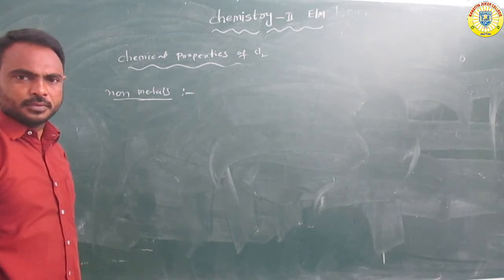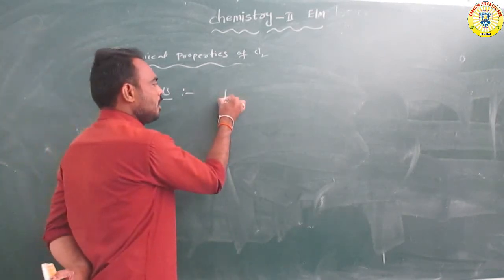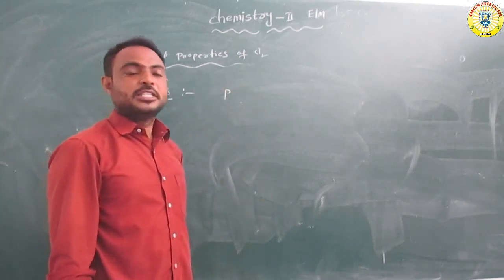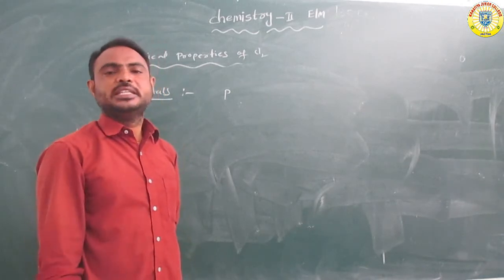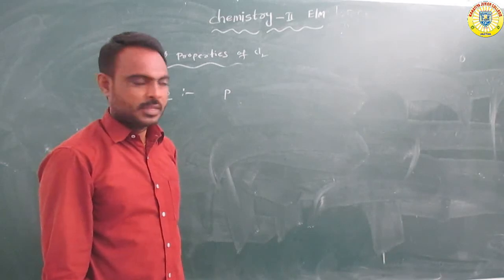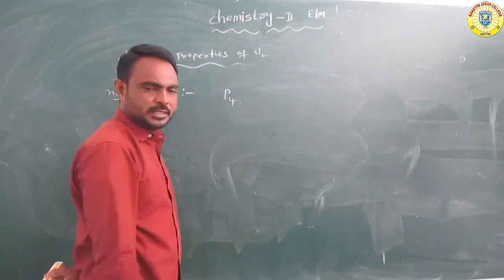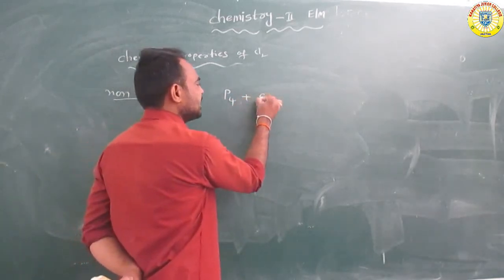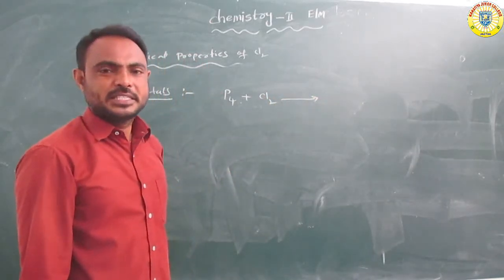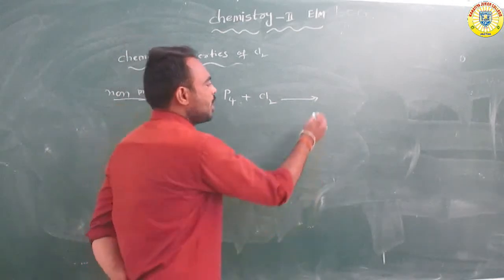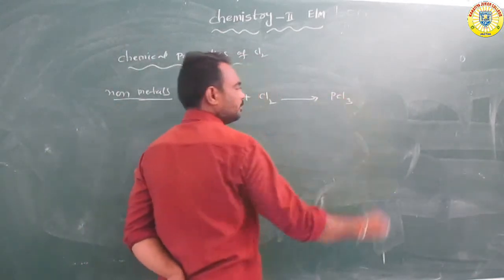Next, second one, reacts with the non-metals. Suppose for example phosphorus, sulfur. These components are non-metals. Phosphorus reacts with chlorine to form PCl3.